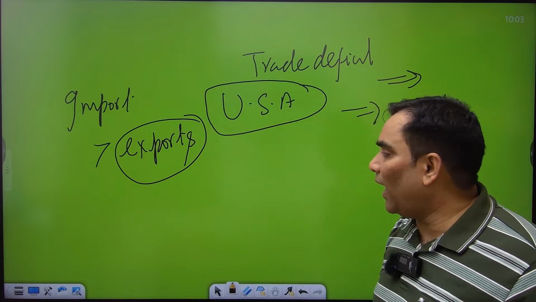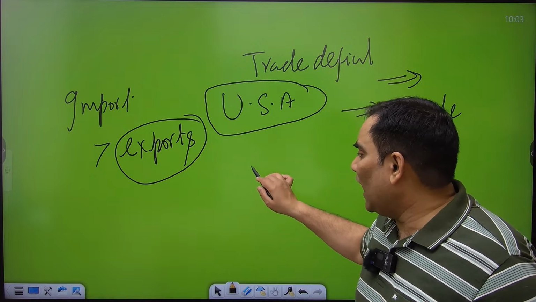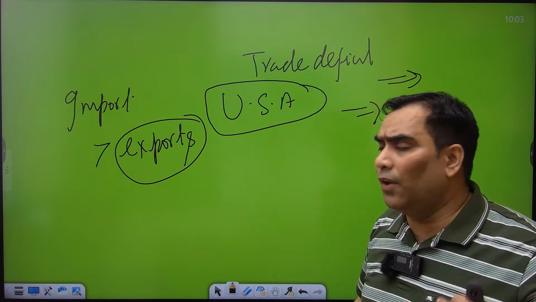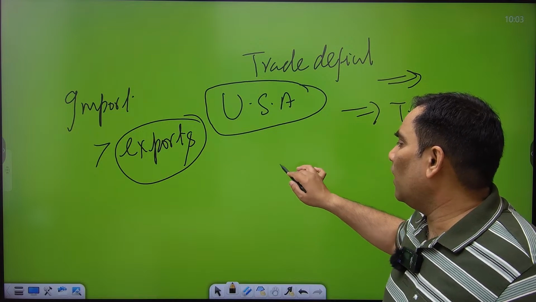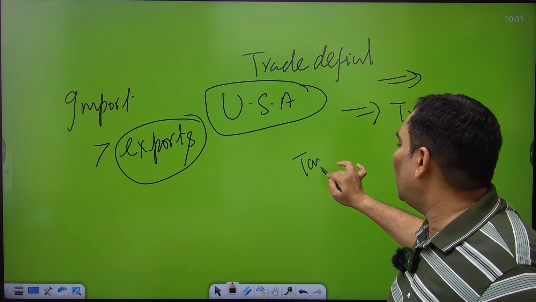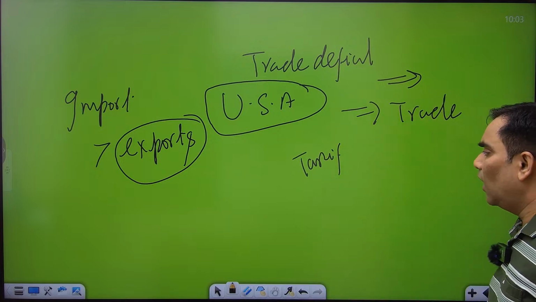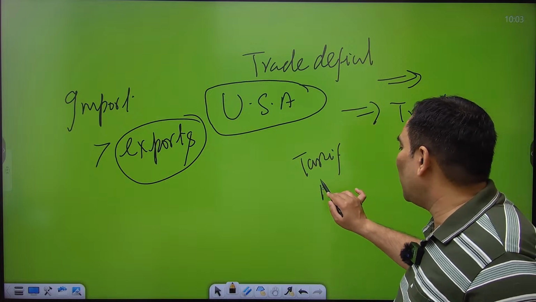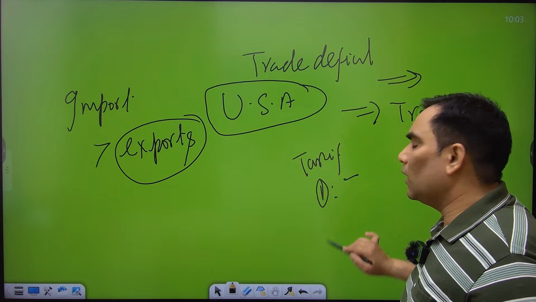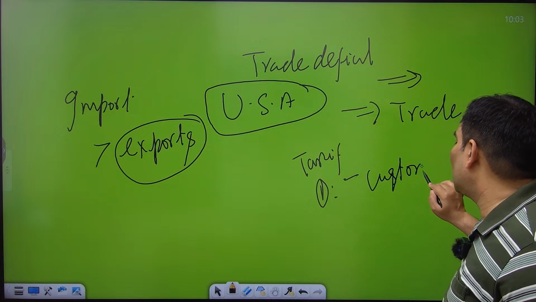But why does India have the trade deficit? Like I talked about, in the free flow of trade there can be tariff trade barriers and non-tariff trade barriers. Trade barriers are nothing but customs duties or tax barriers.